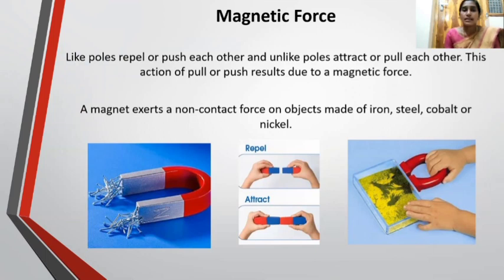A magnet exerts a non-contact force on objects made of iron, steel, cobalt, or nickel. Here we observe magnetic force, repulsion and attraction of magnets, and also the magnetic field. See the pictures.